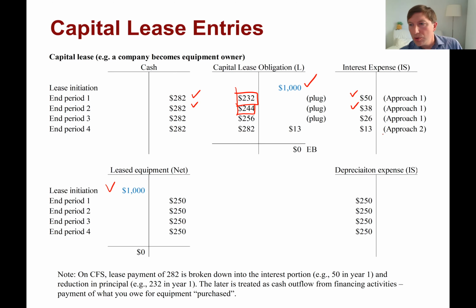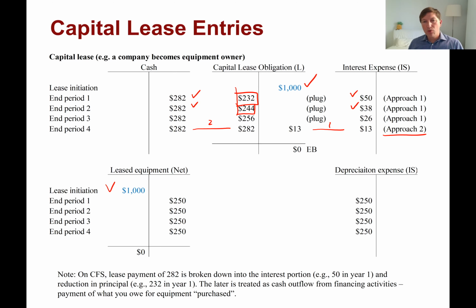You could also do it with approach 2, right? Remember we saw this previously when you account for interest and cash payments as two separate transactions. That wouldn't be a mistake. That would be perfectly fine as well. I mean, you have to understand that a lease obligation or any type of long-term liability goes up by the amount of interest that accrues over a period, by the amount of interest expense essentially, and goes down by the amount of payment. And for leases, payment is actually quite substantial because we need to pay the interest, but we also need to repay the balance of the loan by the end of year 4.